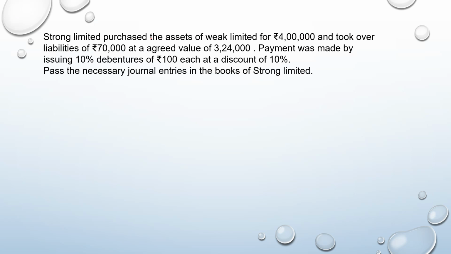Here, Strong Limited purchased the assets of Weak Limited for 4 lakh. So this is the amount of purchase consideration, and took over liabilities of 70,000 at agreed value. The payment was made by issuing 10% debentures of 100 each at a discount of 10%. So 100 rupees worth has been issued at discount. So the issue price would be 100 minus 10% of 100, 90 rupees. So each debenture at 90 rupees each.